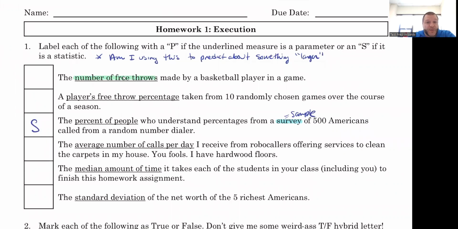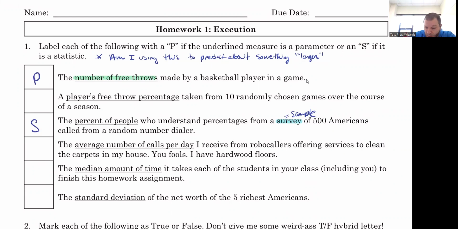So, for example, in this first one, the number of free throws made by a basketball player, well, that piece of information is just something about that one basketball player in a game, right? There's nothing in here that says, hey, I'm using the number of free throws to predict the number of shots that might be made over the course of a season. So, even though it seems small, it's just one game. This would be a population.